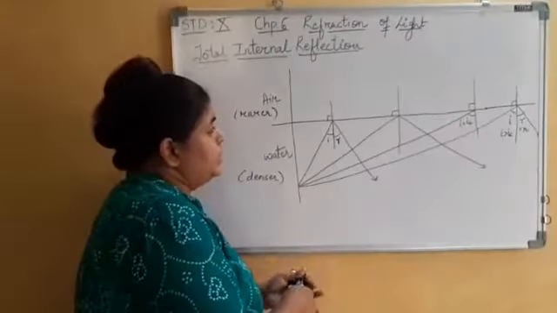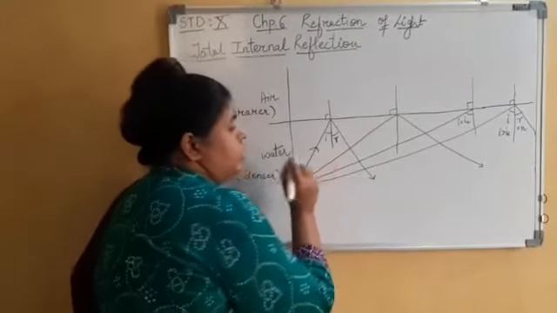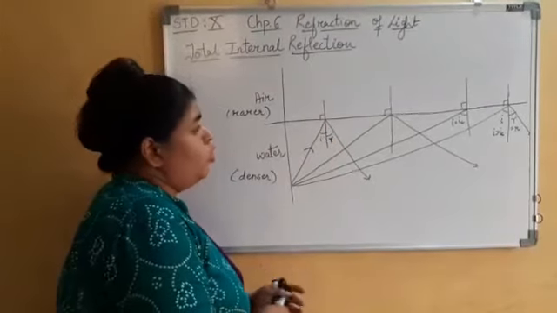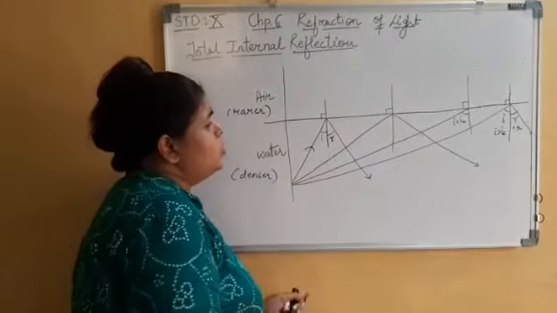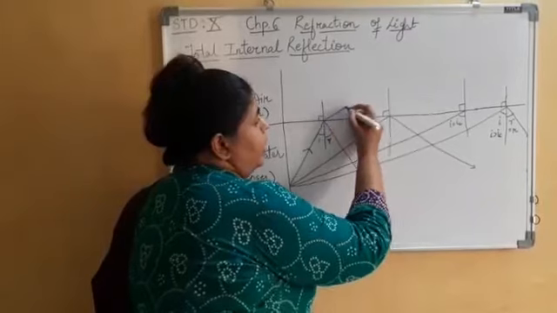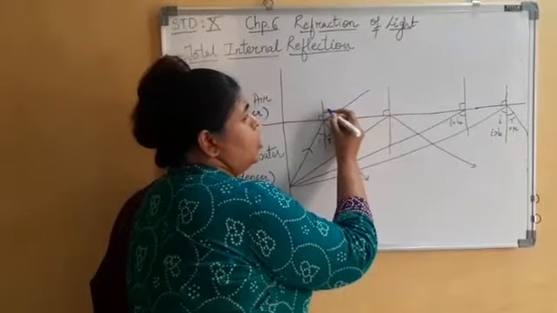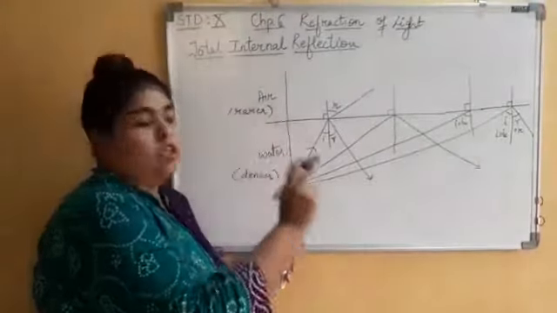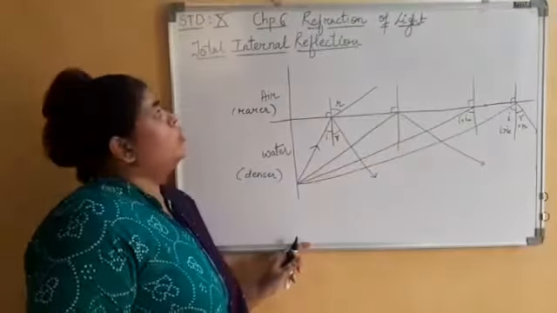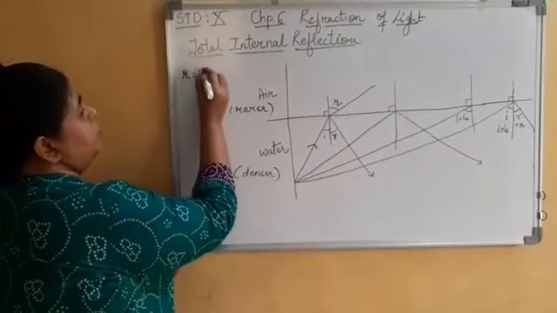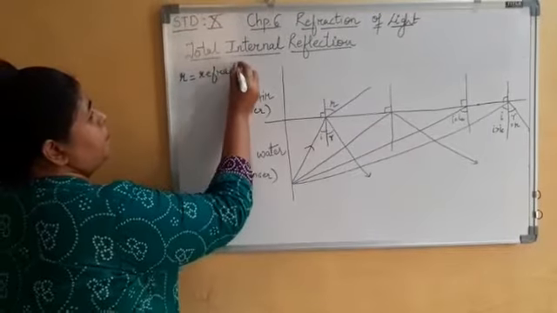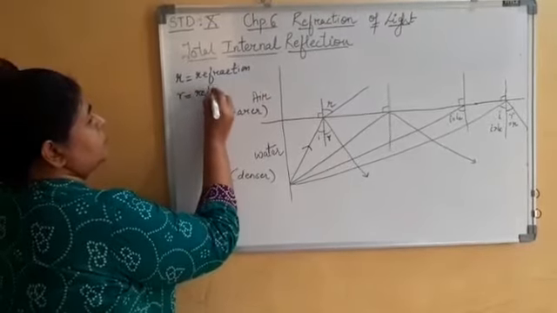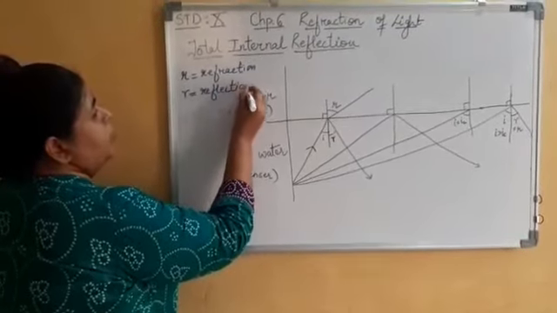Now this is my incident ray and it is striking the surface of a denser medium. If I want to know the consequence, it will bend away from the normal. This is my angle of emergence. Over here I will use the cursive r so that it represents refraction of light. Cursive r represents refraction, and simple r is reflection, so that you may not get confused.